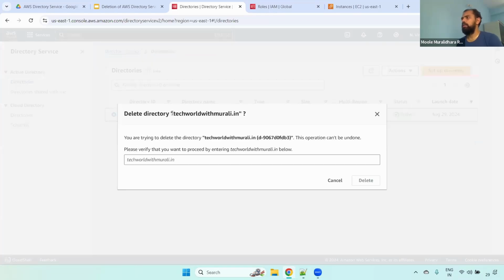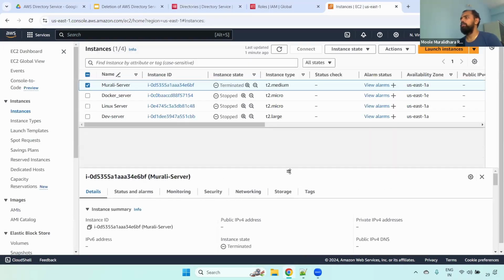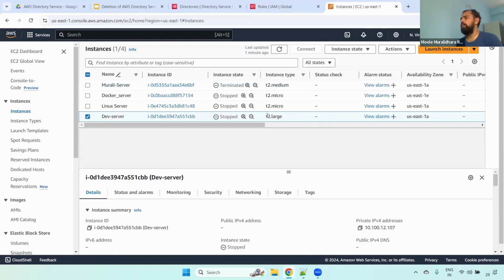Here it is asking for the particular directory service name, the domain name. Now you can give that and delete it. If you see here, it is deleting. And then what you have to do, right? We already created one more server, the dev server. It is in stopped state. If you observe here, it is in stopped state, that is a t2.micro. This one also I'm terminating.